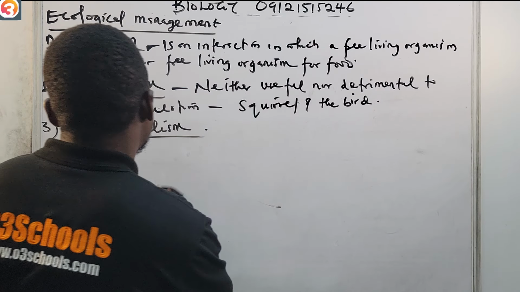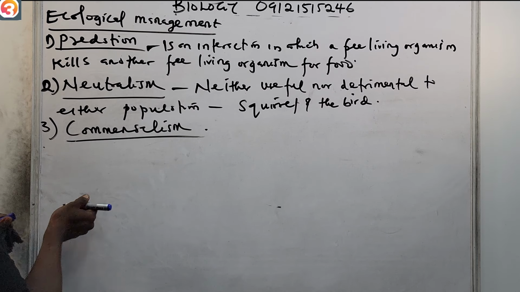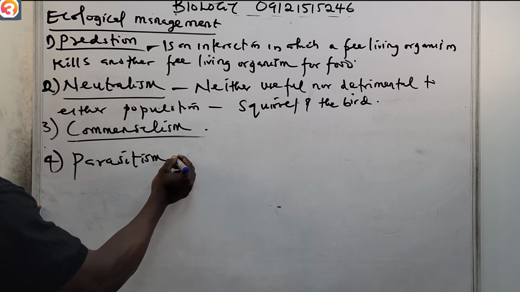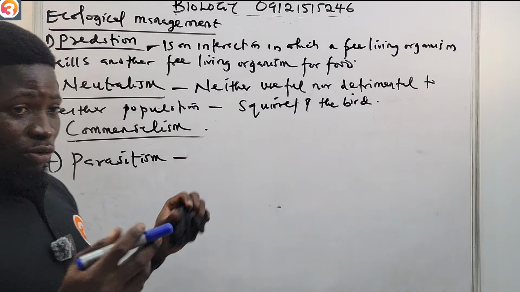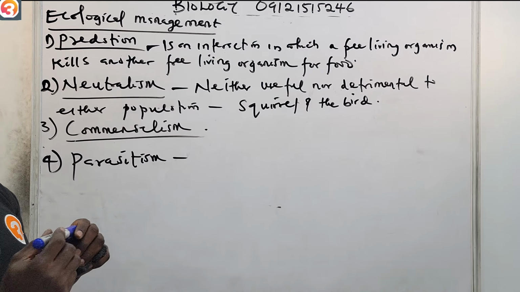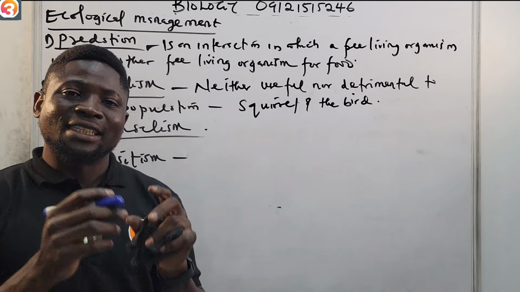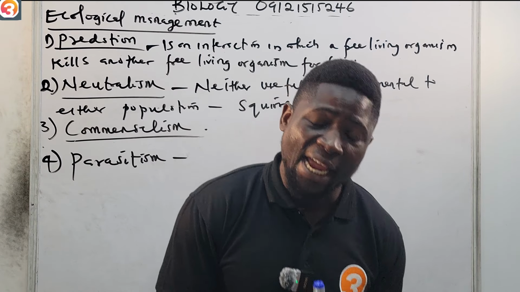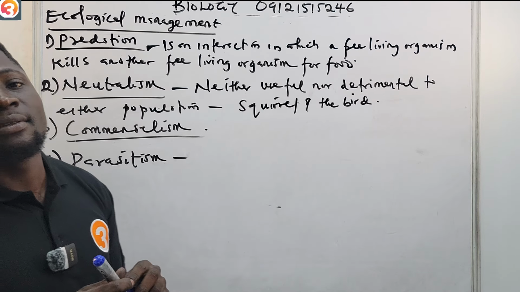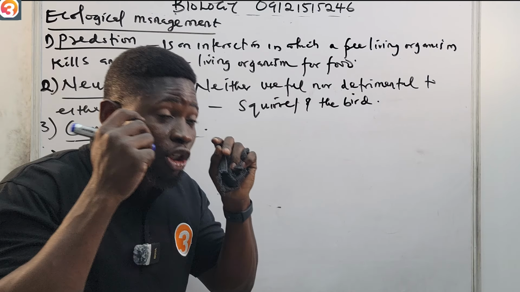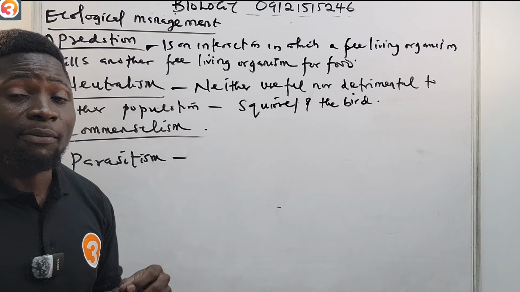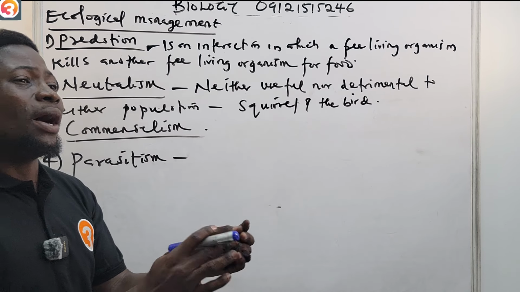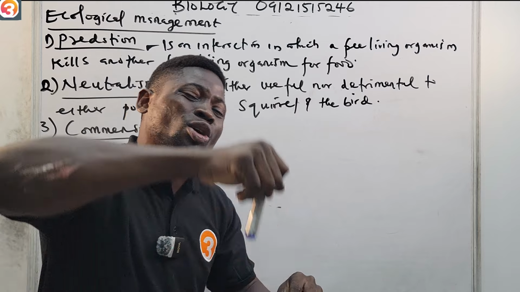Parasitism, a type of association, that's number four now. It is a type of association whereby you have two organisms. One is gaining, the other one is not gaining. If you have those kind of friends, run from them. They are parasites. They will spit in your eye before they spit in their own. The one is just gaining. The other one is not gaining, but is suffering.